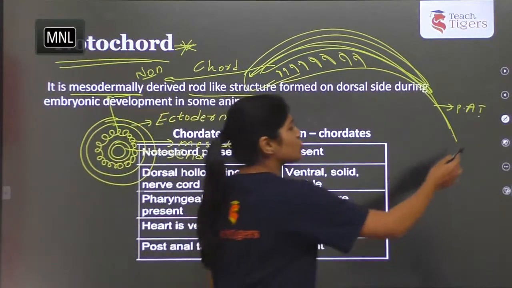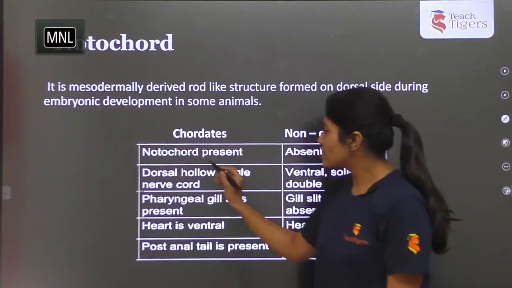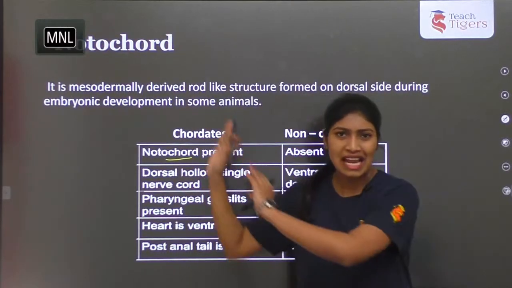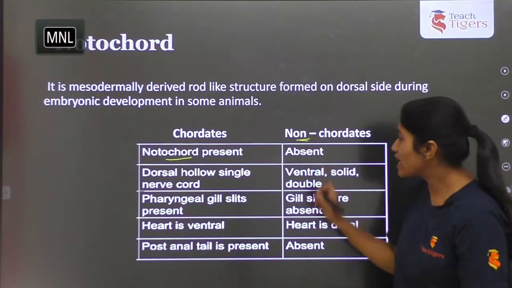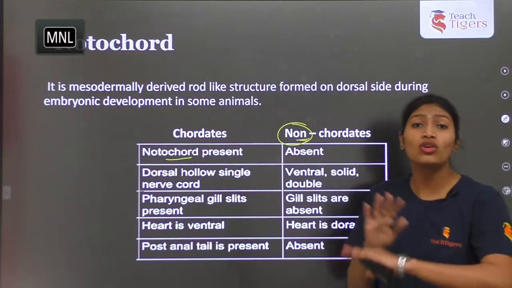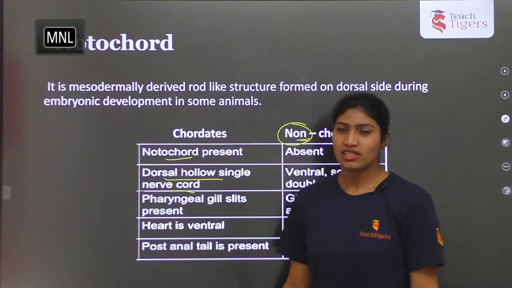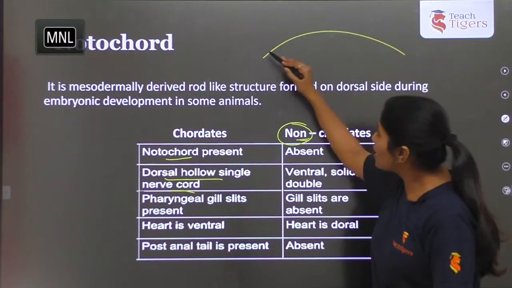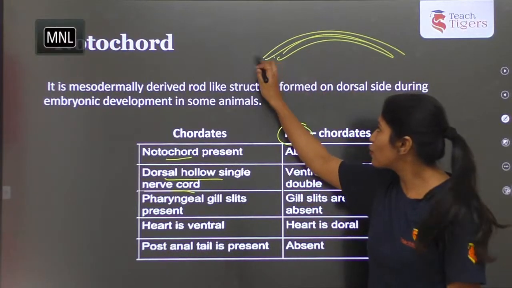Let's see the comparison of the chordates and non-chordates. So if you see the chordates, notochord is present. That is, a rod-like structure. Here in non-chordates it is absent. That's why they are non-chordates. Notochord is absent. Dorsal hollow single nerve cord is present. So the above one is a nerve cord, below one will be the notochord. So nerve cord is present.